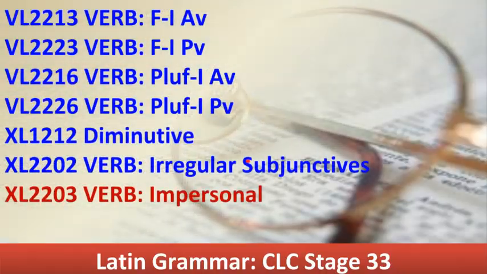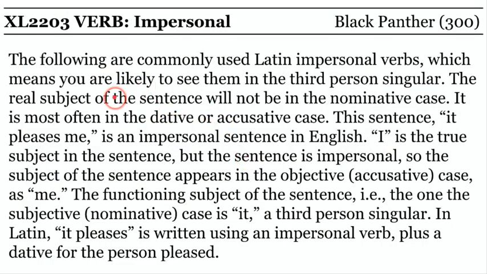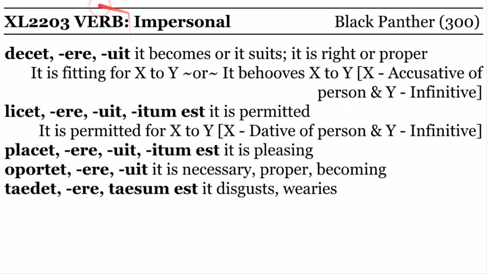And last thing is the impersonals. Latin does have the impersonals. We've seen this throughout. Usually takes a dative with it. So the impersonal decet does take the accusative and infinitive. It suits or it's fitting. It's right or proper, which is a tough one because it's similar to some of the other ones. Licet, it is permitted for me, with the dative, so I am permitted. Or placet, it is pleasing to me.